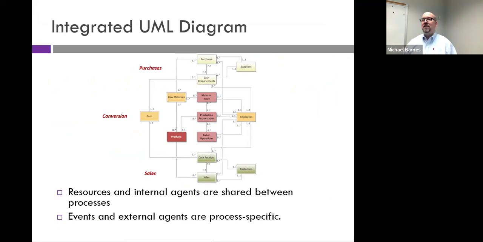Do we have any agents that overlap process areas? We have 1 category of agents. What are they? Employees. What process areas do those overlap? All of them, okay? We have employees involved in purchasing, employees involved in conversion, and employees involved in sales. Now, do we have any other agents? Yes, okay. Remember, we have the customers that are involved in the sales process and the vendors that are involved in the purchasing process. We have no other agents in the conversion process, just employees. So employee is the easy one, all 3 areas, all right?